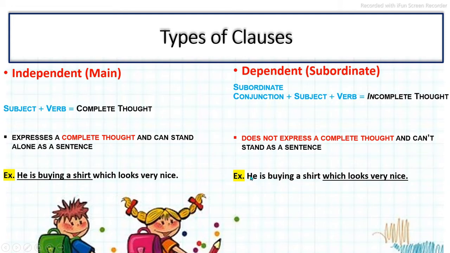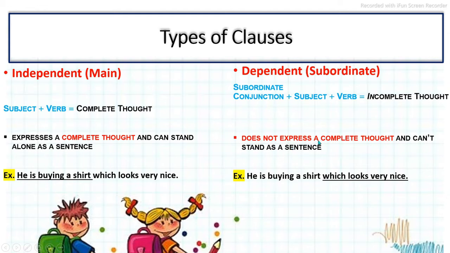Now if we remove the main clause and keep only this part, we will not be able to understand what it means. It is not capable of expressing its meaning. It is an incomplete thought. If we say which looks very nice, then what does it mean? It does not mean anything. So it has to be used along with the independent clause.